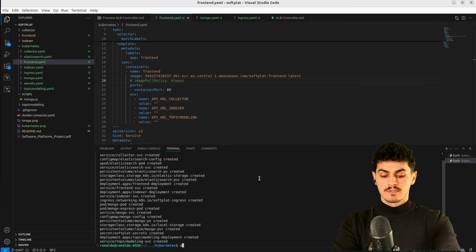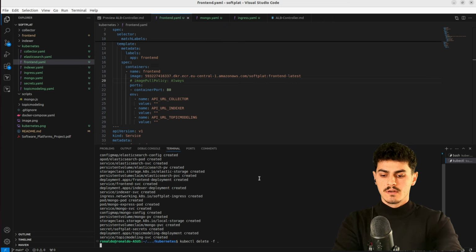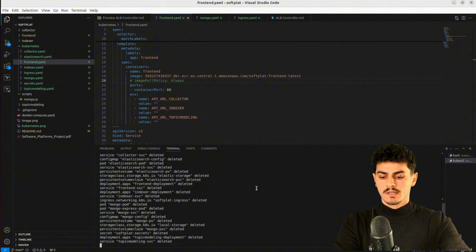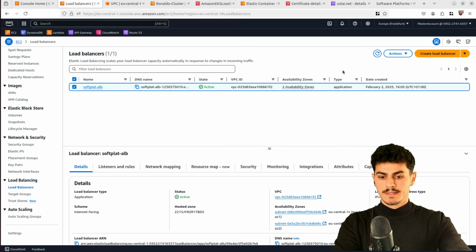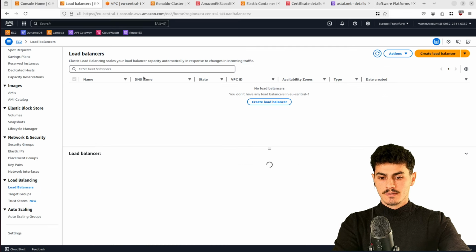To clean up, first of all, we are going to delete everything. So kubectl delete with -f on here. And while this gets deleted, we will also see the load balancer. Yeah, it is terminated.